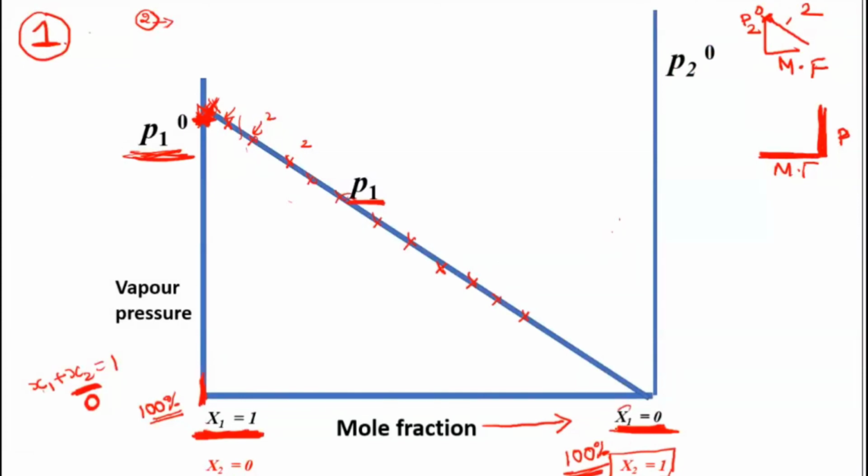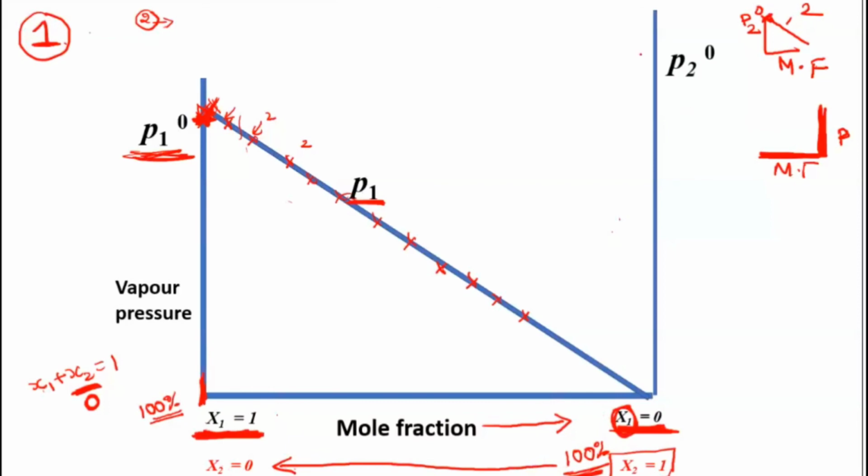Only the x2 component is present. Slowly, when you keep adding x1, your x2 value will become 0. If you keep removing x2 and add only x1, slowly you will see that value turn out to be 0. So now we are going from right to left. That time we went from left to right.